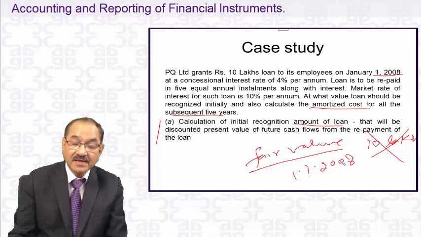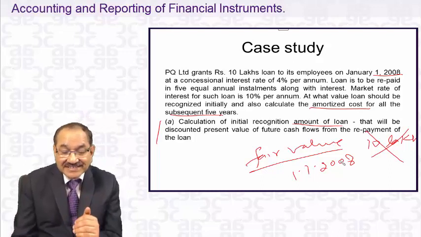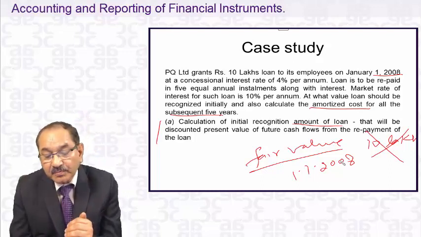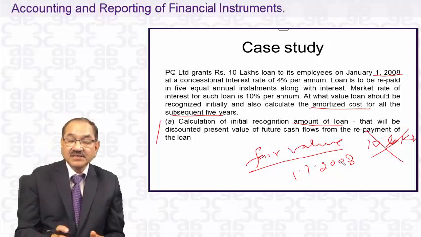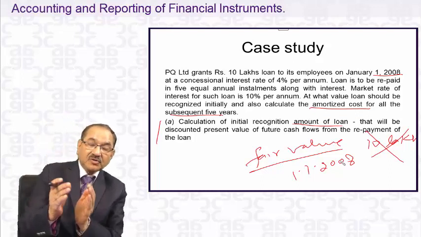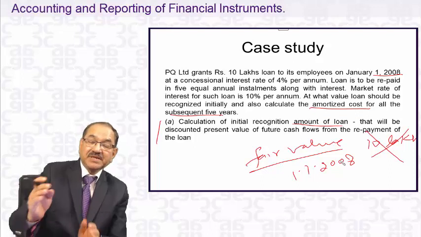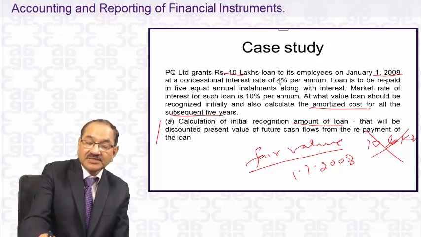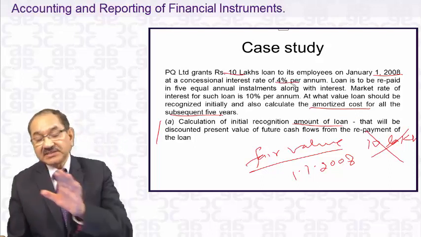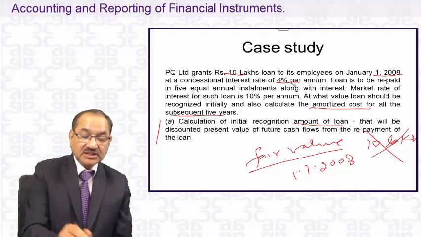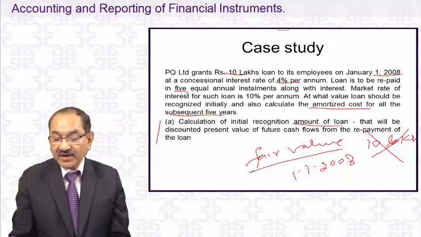That's the first thing. Then, in this financial asset, the business model is like this. The company PQ Limited will collect the principal 10 lakhs and this 4% interest till its maturity. Maturity is 5 years.